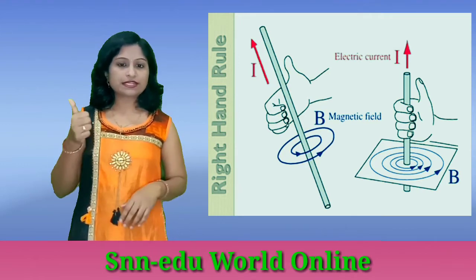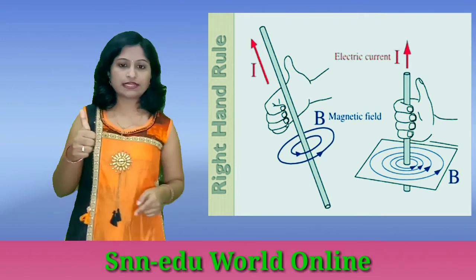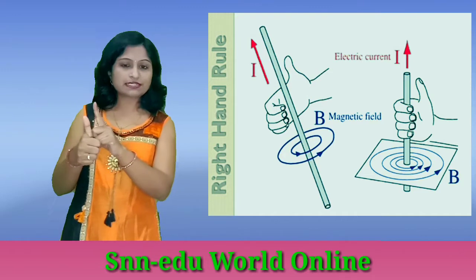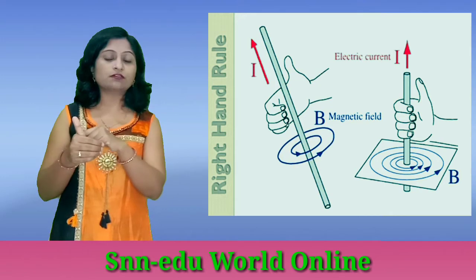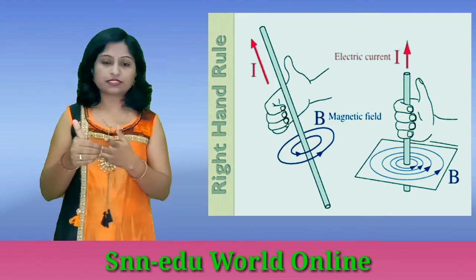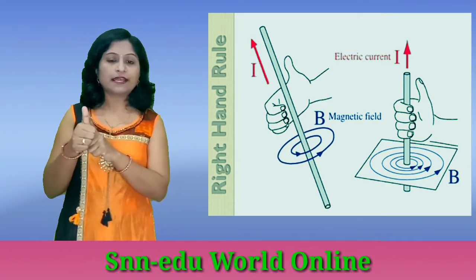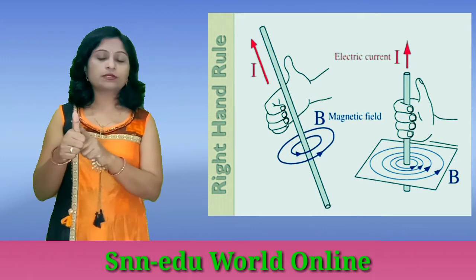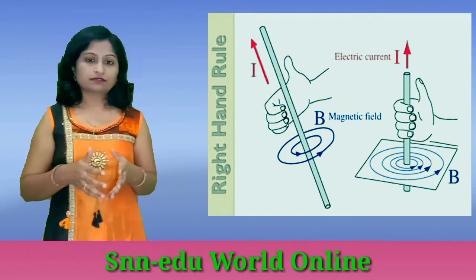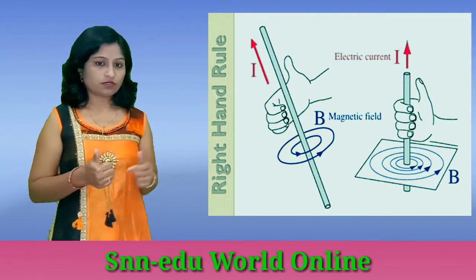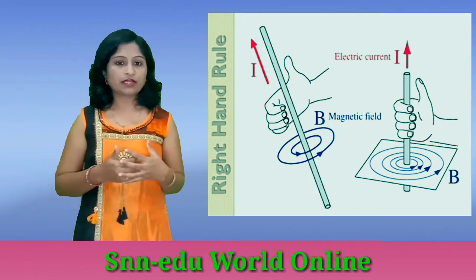So according to Fleming's right hand rule, curl our fingers and stretch the thumb such that if the direction of the thumb represents the direction of current, the curled fingers represent the direction of magnetic field. And vice versa: if the curled fingers represent current, the thumb will represent the direction of magnetic field. So depending on that, we can find the current and magnetic field direction with the help of the right hand rule. In the diagram I have explained the right hand rule, and by this you can also understand.